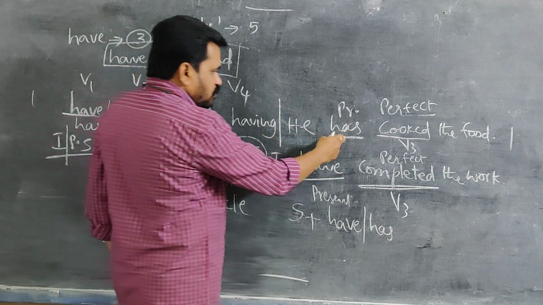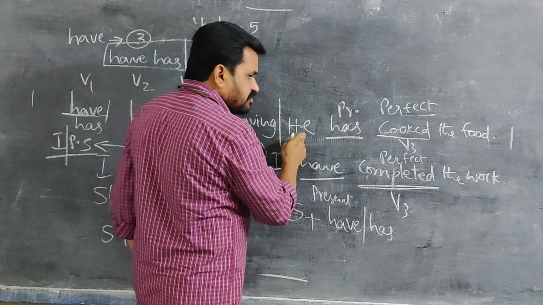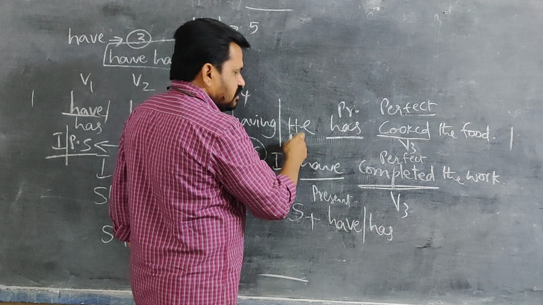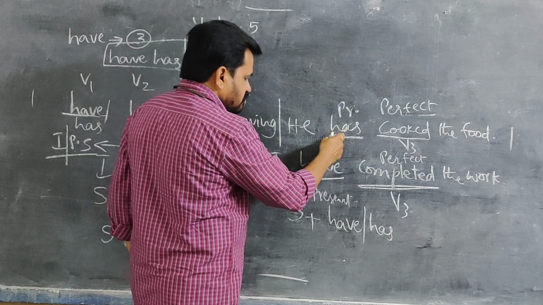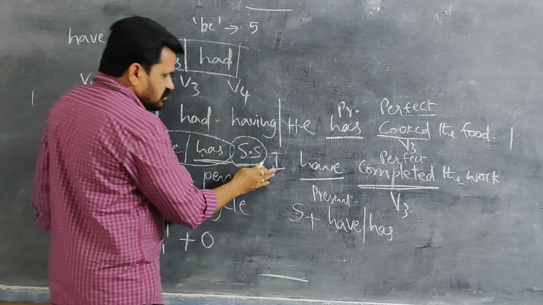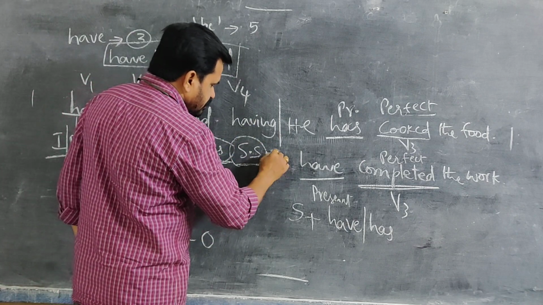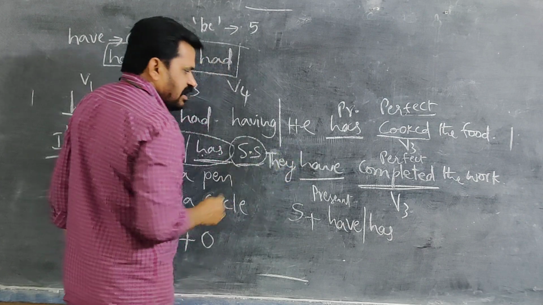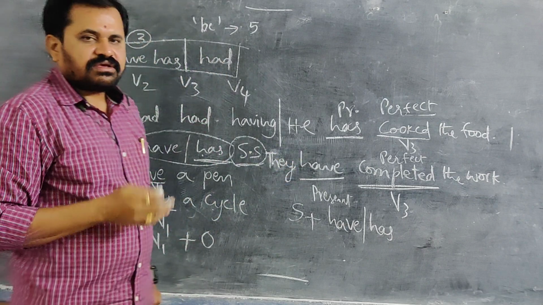Here I wrote he, because the subject he is singular. When it is singular, we have to use has. When it is I or plural subjects, we use have. Otherwise, other than I, if I write they, it is also correct. They have completed the work.